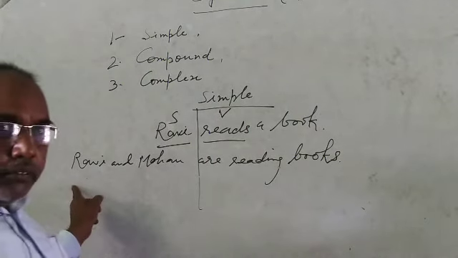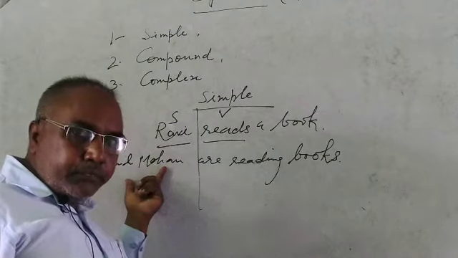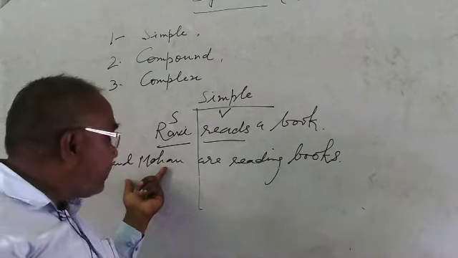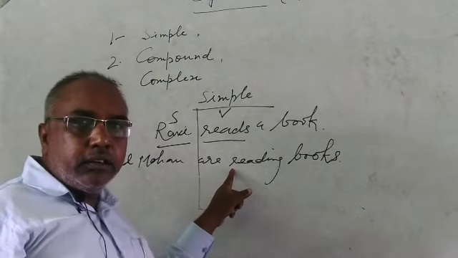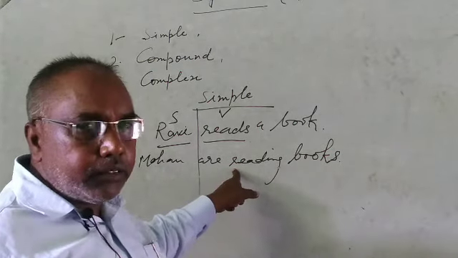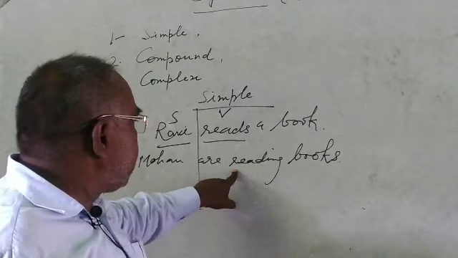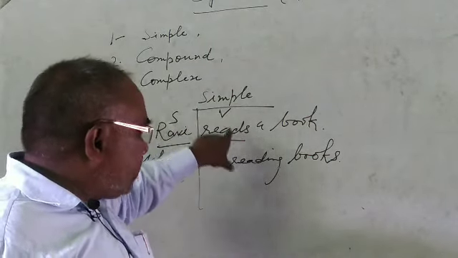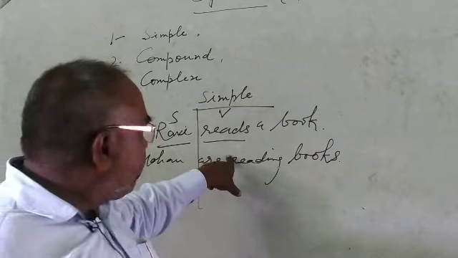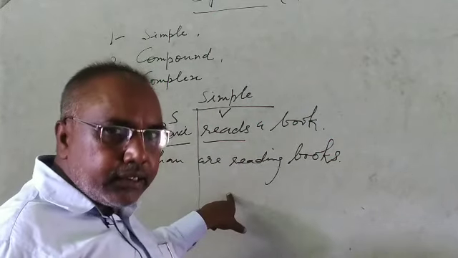Here we will find two subjects, means more than one subject, Ravi and Mohan, but verb is single. Therefore, this is the clear-cut definition, clear-cut example to study simple sentence.